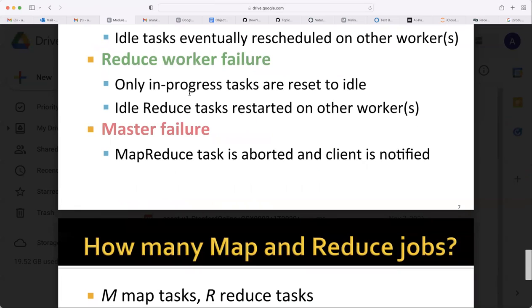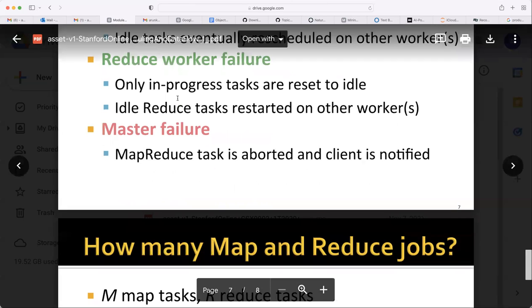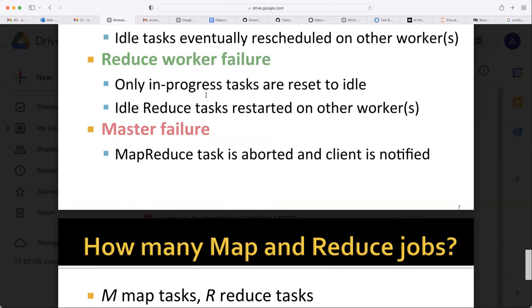Reduce worker failure: only in progress tasks are reset to idle. Idle reduce tasks are restarted on other workers. What is the meaning of this? Only in progress tasks are reset to idle.